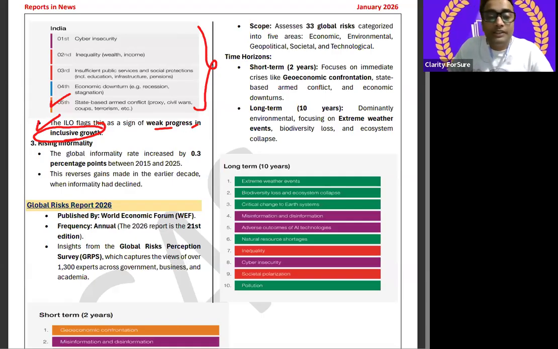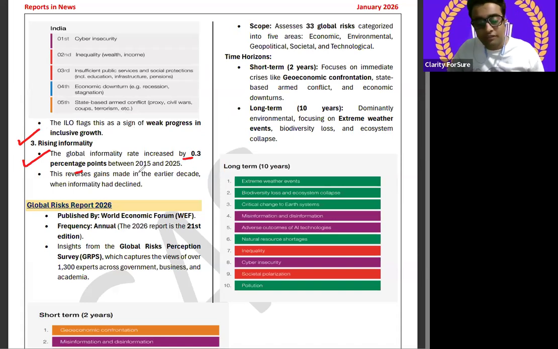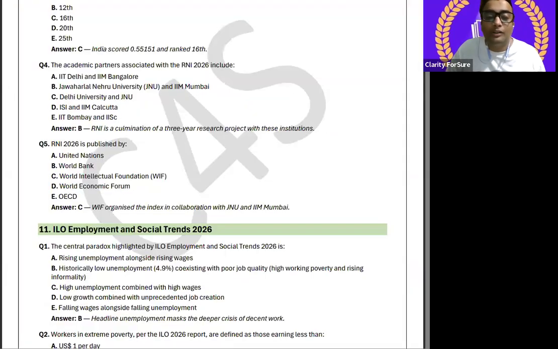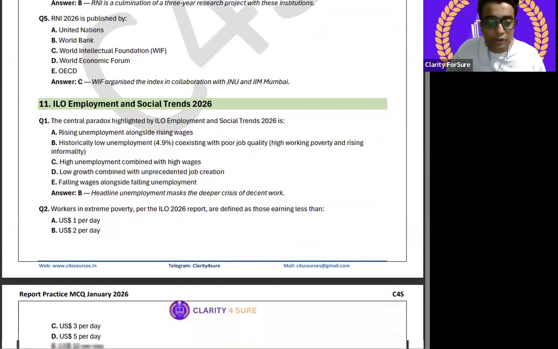So now the last point over here, last key finding is rising informality. ठीक है, the global informality rate has been increased by 0.3 percentage points. Important data whenever comes. So it is important for your RBI Grade B papers for the prelims part. Between 2015 and 2025, it reversed the gains made in the earlier decade when informality had declined. Reverse gear le liya. Now we will try to understand the objective questions related to this ILO employment and social